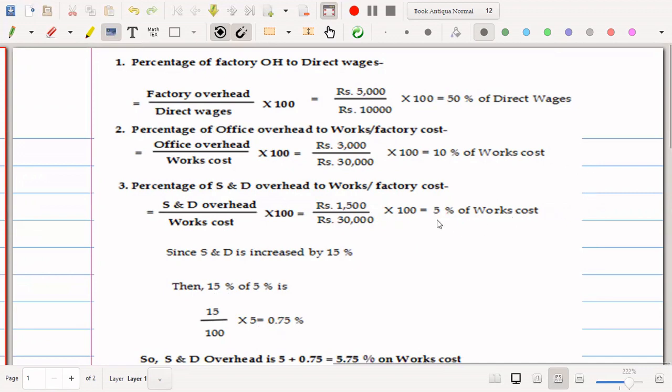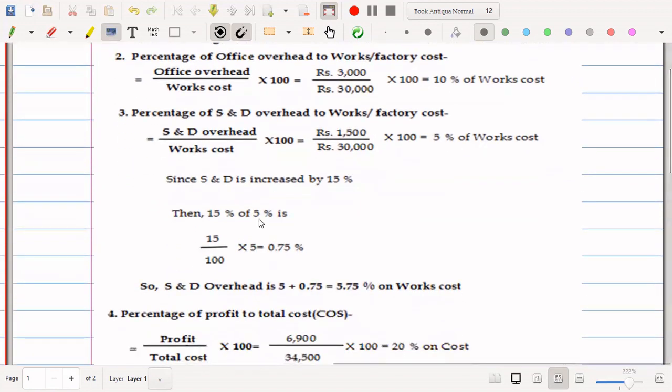0.75%. If we add 15% to 5, there would be a 20% total, but so much increase will not be there. The 15% increase means whatever percentage you arrive at, we have to take 15% out of it. So 15% of 5% comes to 0.75.